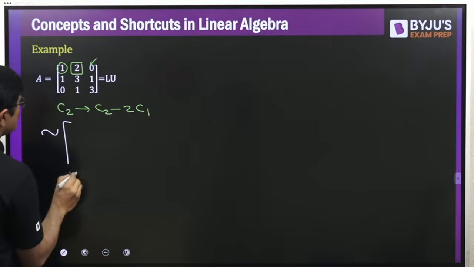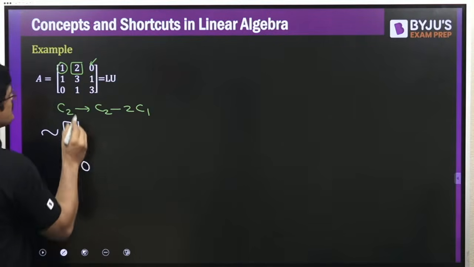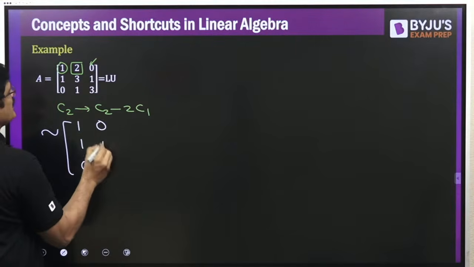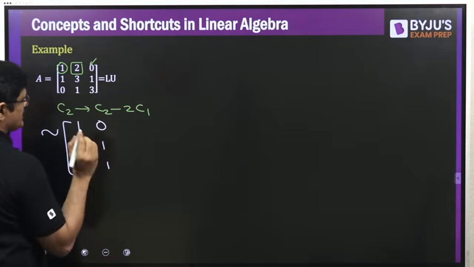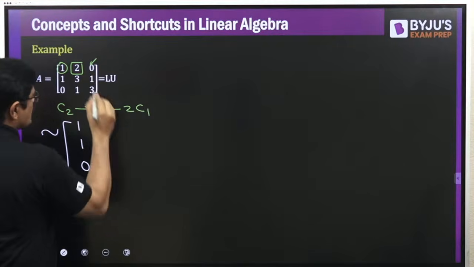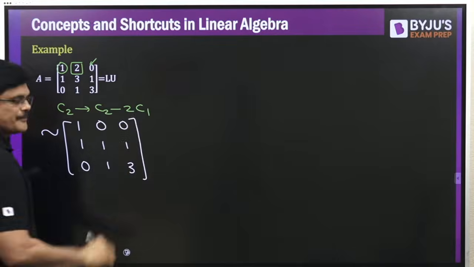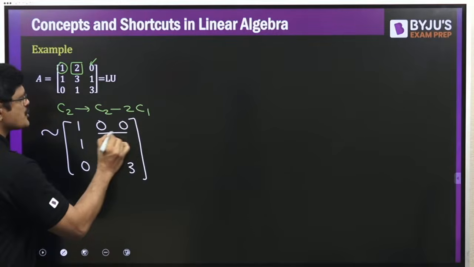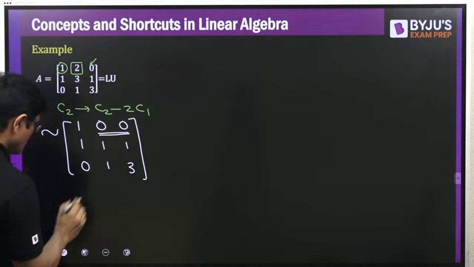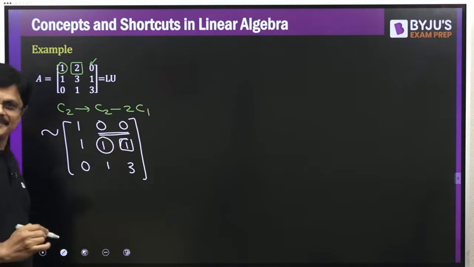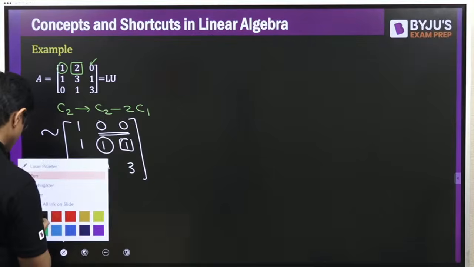First column will not change. Second column: 2 minus 2 is 0, 3 minus 2 is 1, 1 minus 0 is 1, because we have not changed the third column, it stays as it is. Now you made these two elements 0 successfully. Now we have to make this element 0 using this element. Am I clear? So let us see that now.